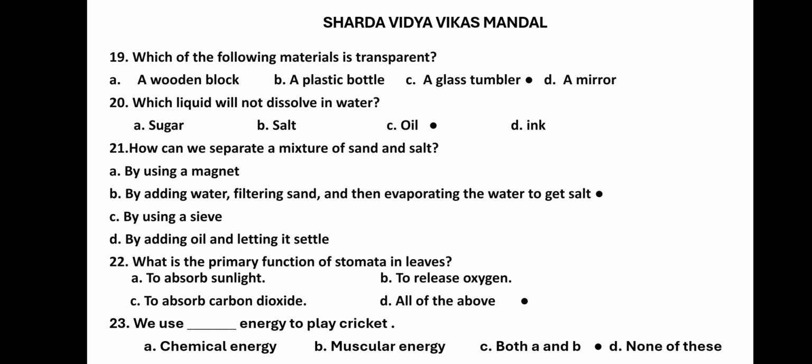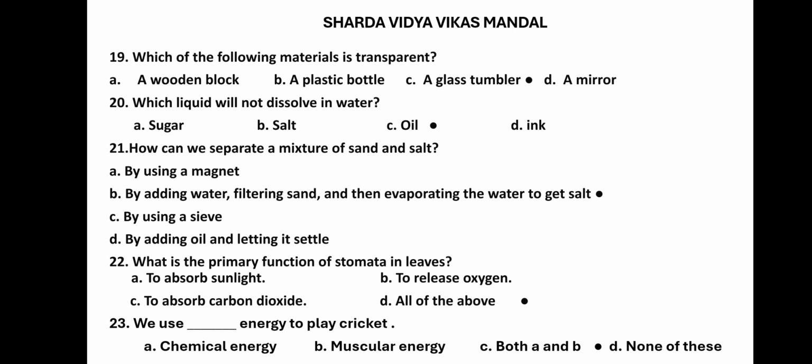By adding oil and letting it settle, only the oil would float, but the sand and the salt cannot be separated. So B option is correct for the 21st question.